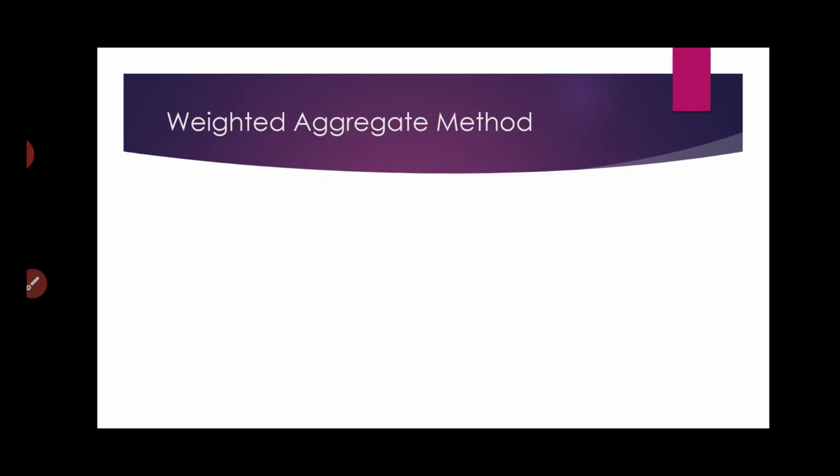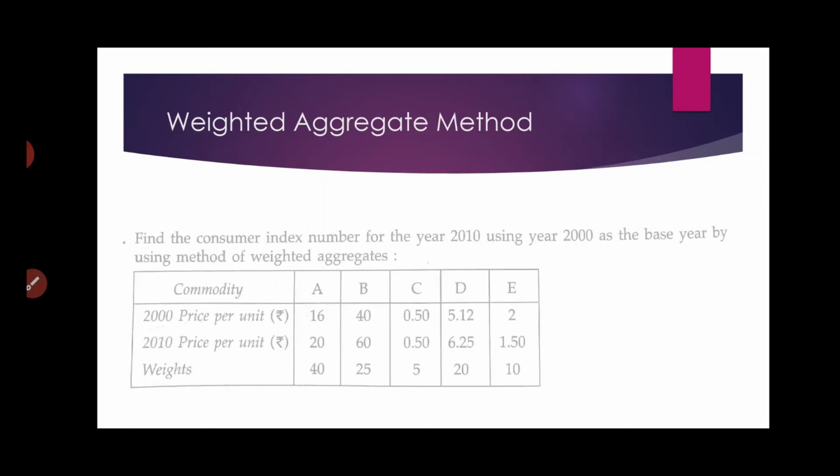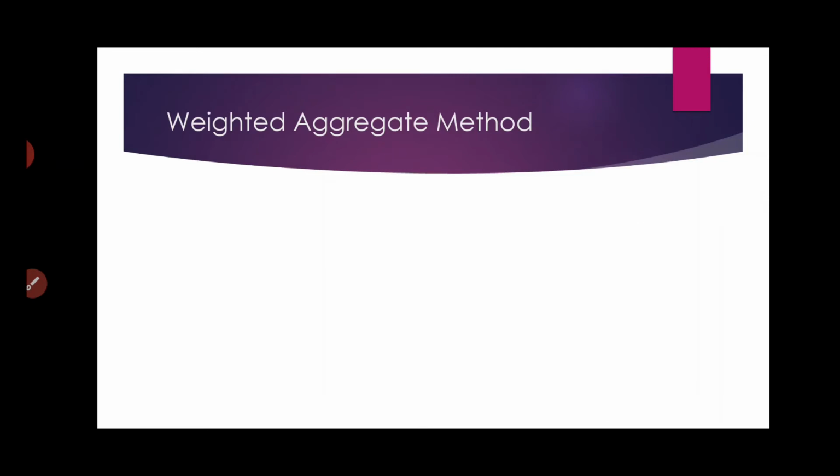Next we move to the weighted aggregate method. The weighted aggregate method is the same as the simple aggregate method, but there will be weights involved. So here let us see the question: find the consumer index number of the year 2010 using 2000 as the base year by the method of weighted aggregate.